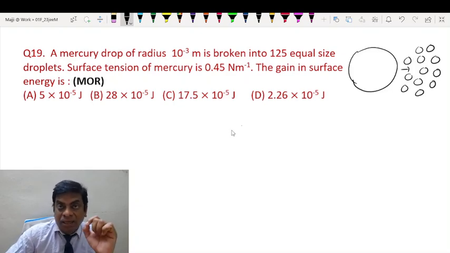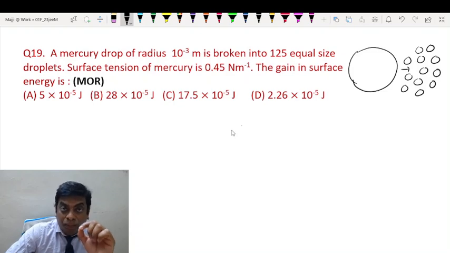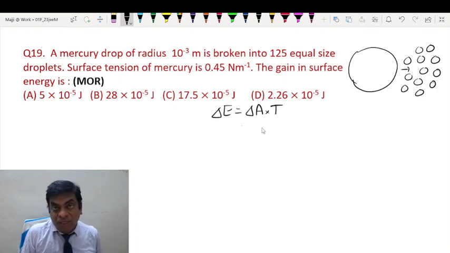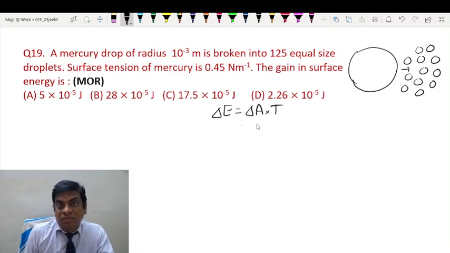Now the additional energy possessed by all the molecules lying on the surface per unit area is equal to surface tension. So the required additional energy will be simply the increase in area multiplied by surface tension, because for every unit area, the additional energy will be equal to T. So for delta A area, it will be T into delta A.